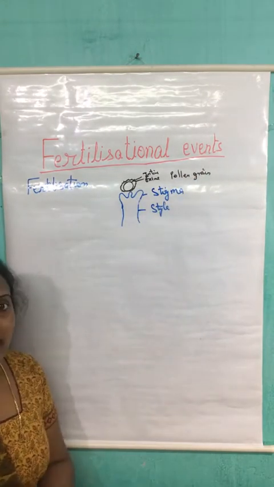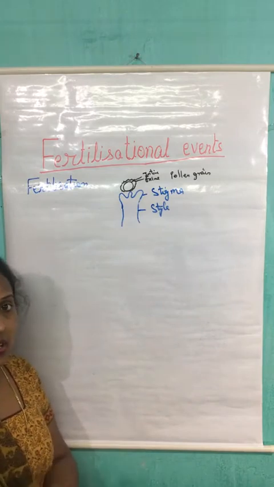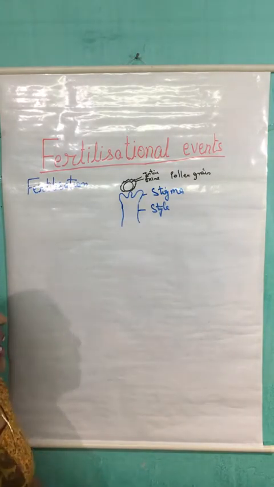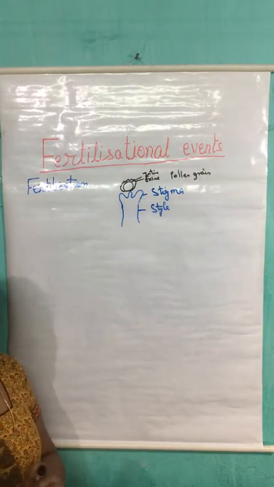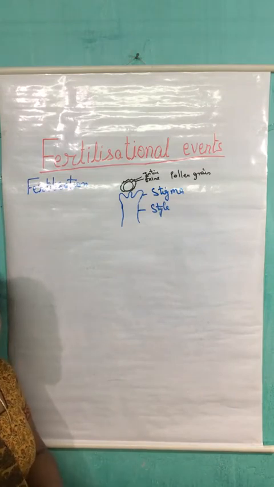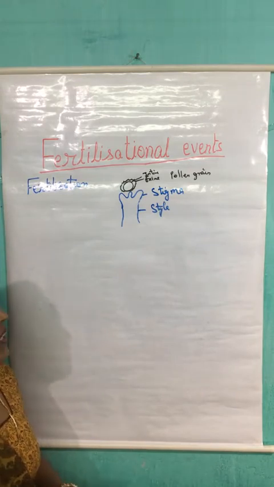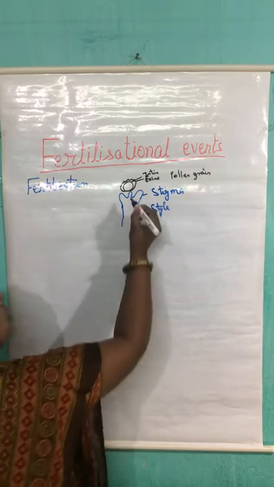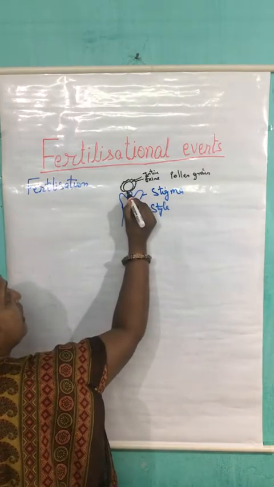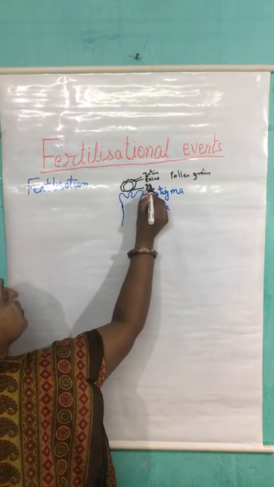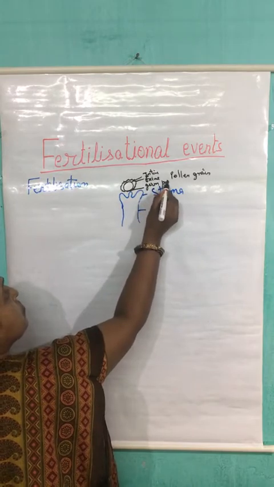We know that the exine is not a continuous layer, and at some places the exine is very thin or absent, which is known as the germ pore. So if here the exine is absent, this is the germ pore.